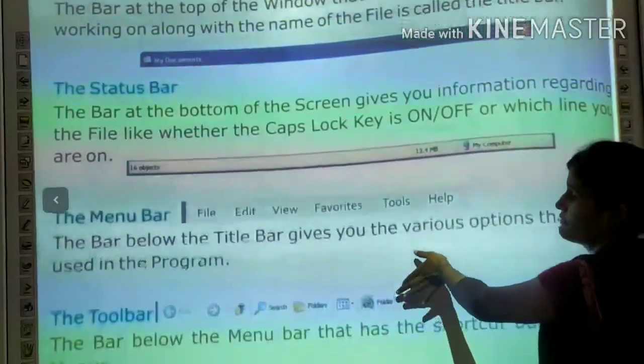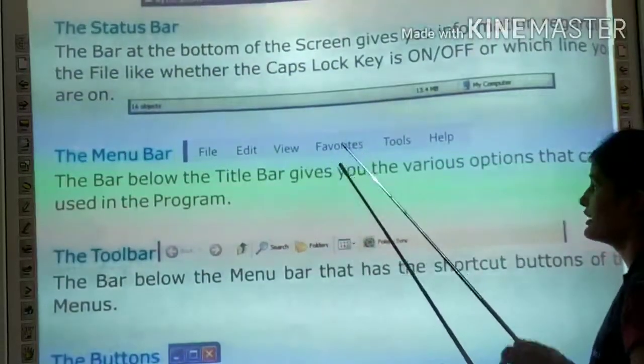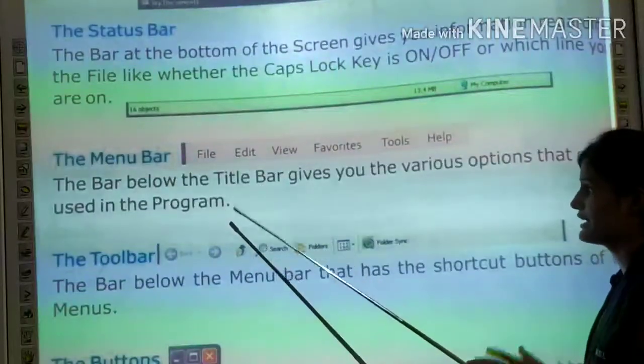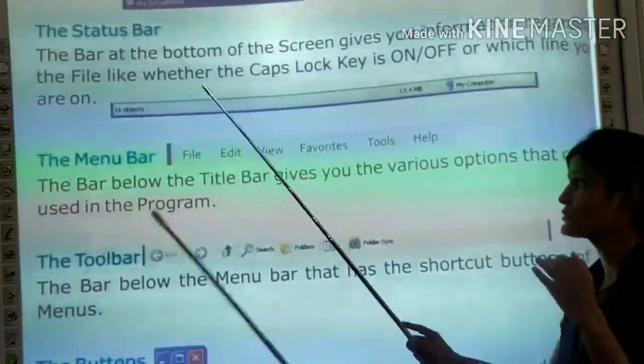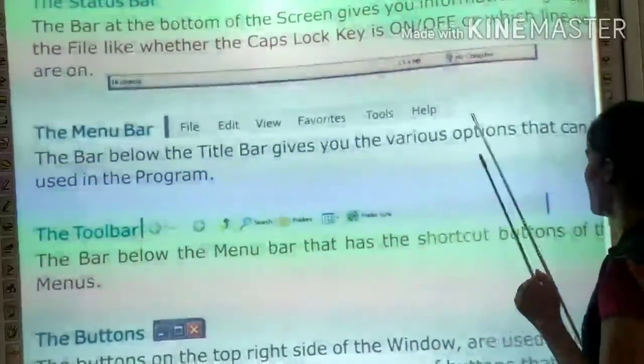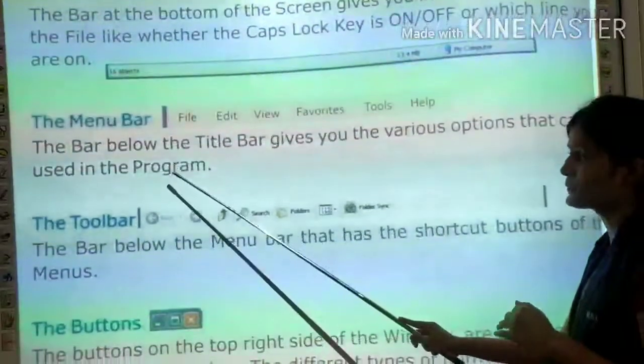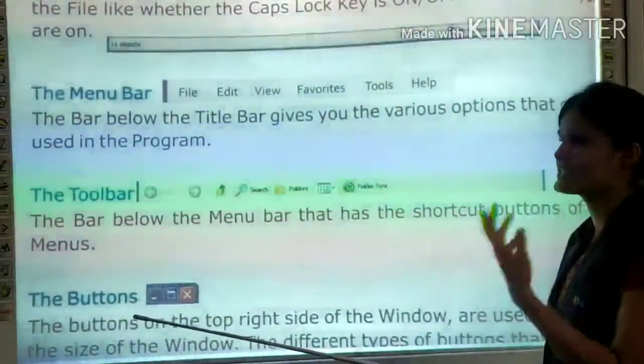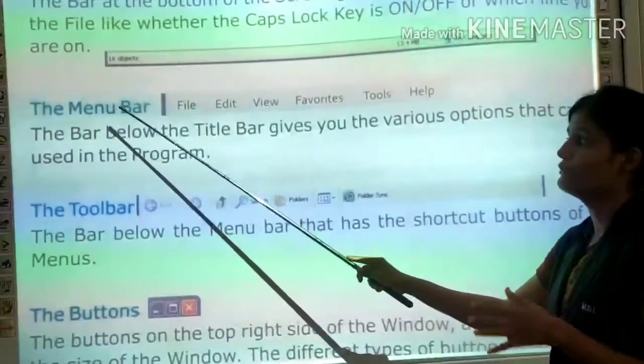The menu bar, which contains file, edit, view, favorites, tools, help, is known as menu bar. The bar just below the title bar is known as menu bar, and gives you the various options that can be used in the program. प्रोग्राम में किसी भी फंक्शन, किसी भी फाइल, किसी भी फोल्डर में आपको जिस चीज़ की रिक्वायरमेंट होती है, कहाँ होता है वो, मेन्यू बार में.